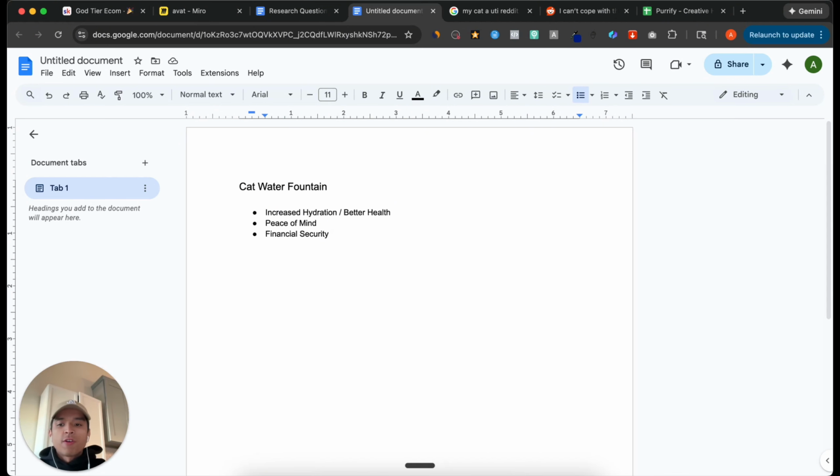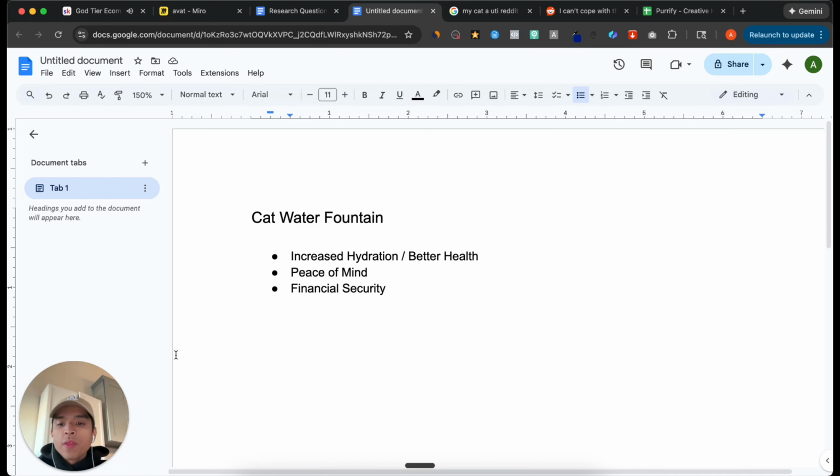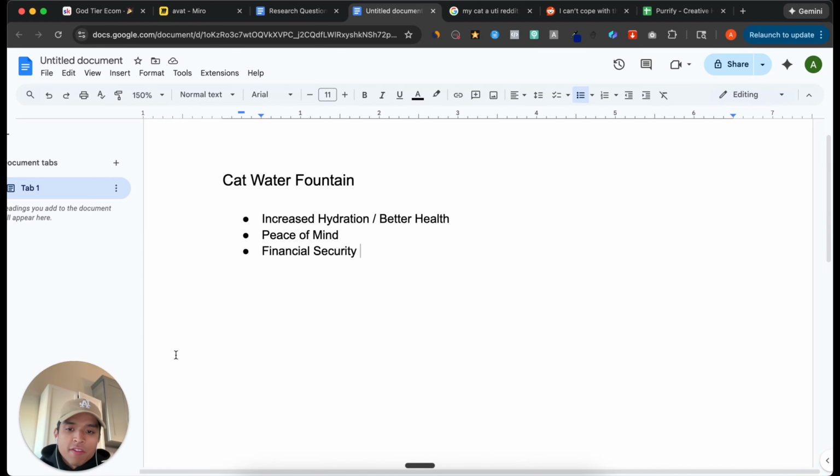So let's take these three things and assume this is everything our product can do, which in actuality it's not. Now what we want to do is map these things out to broad mass desires that people already have or that already exist in the market. An easy way to do this is to ask yourself, if somebody wants increased hydration for their cat, what do they actually want? Why would they want that benefit? What are they gaining by experiencing that benefit or the performance of our product? So increased hydration would be better health for my cat.